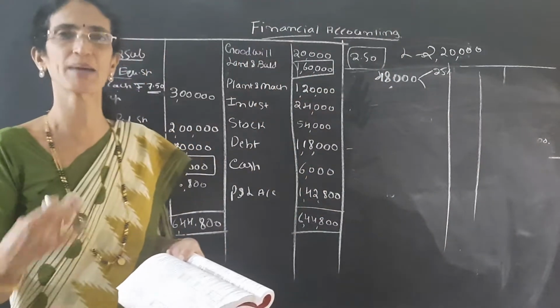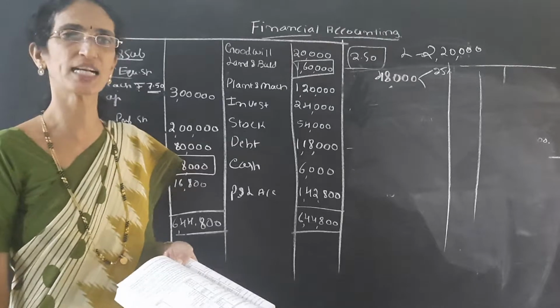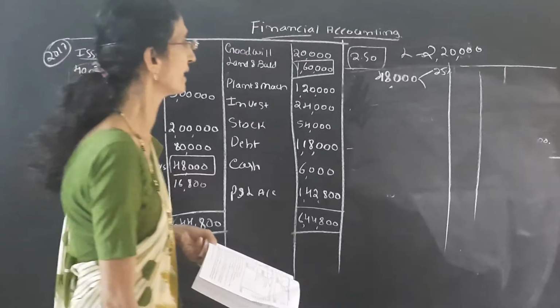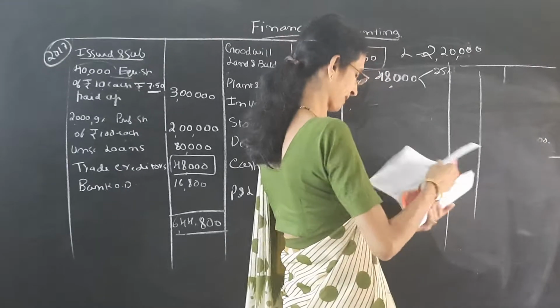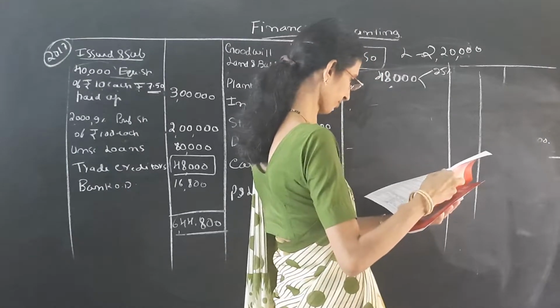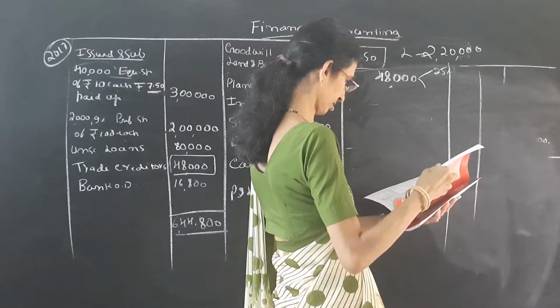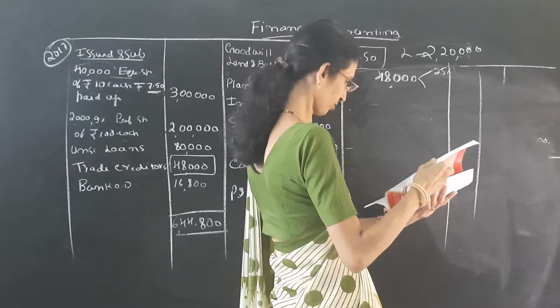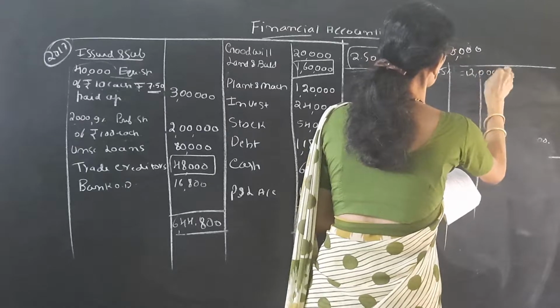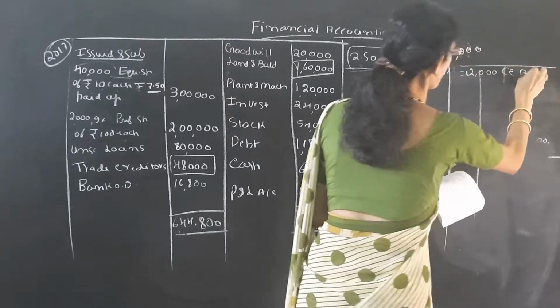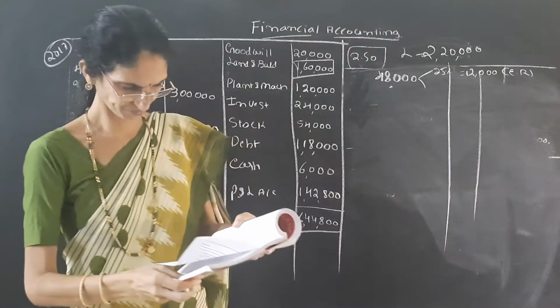The company is left with that amount, so that should be transferred to capital reduction account. So 48,000 into 25% comes to 12,000. So 12,000 should be transferred to capital reduction account.